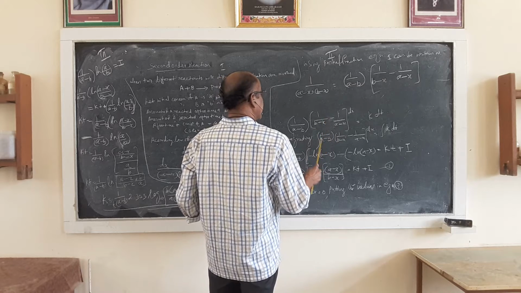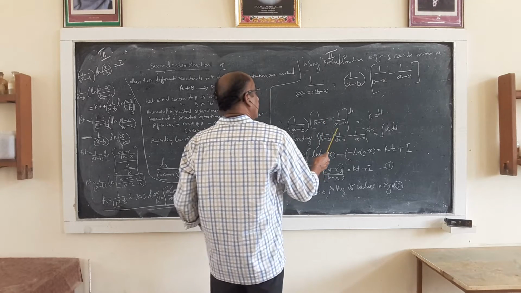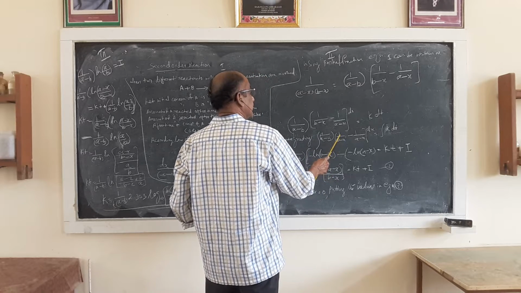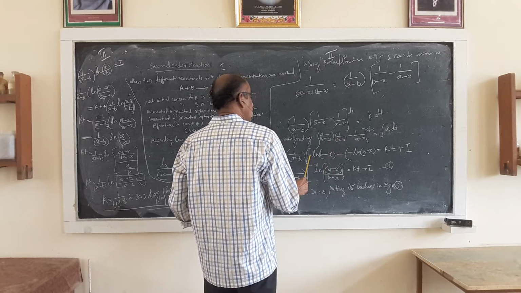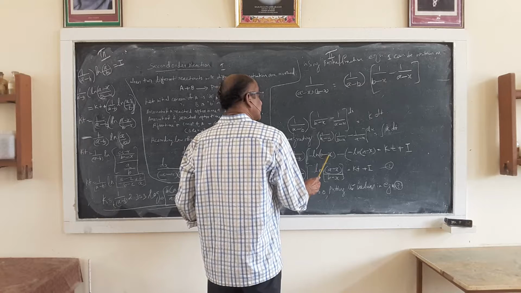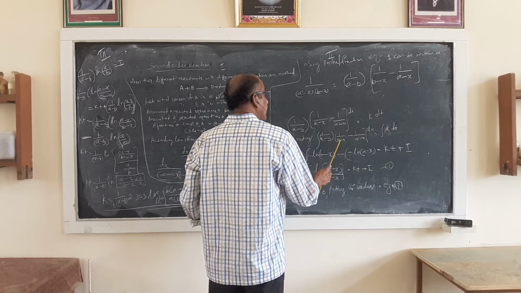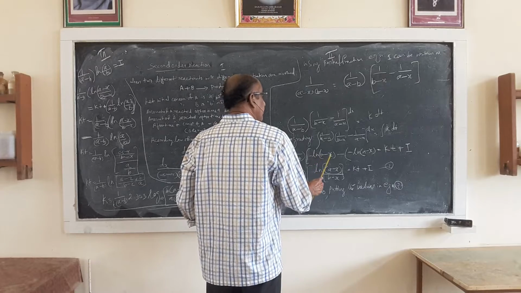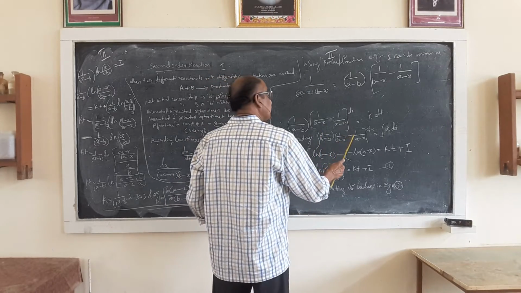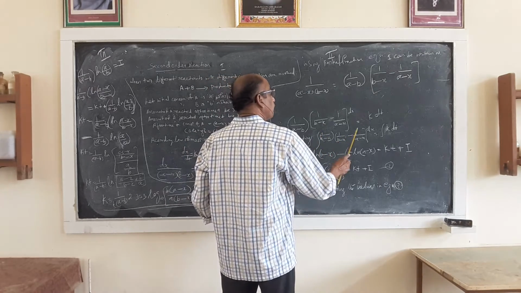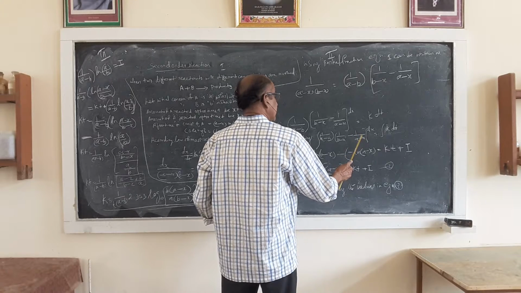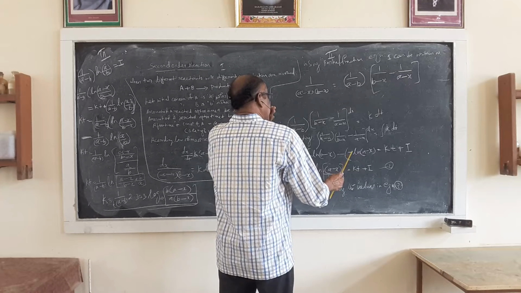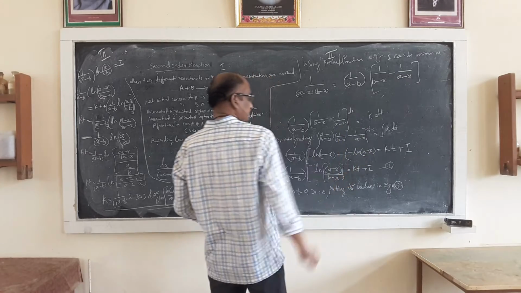What is the integral value of 1 divided by (B minus X)? The integral value is minus ln (B minus X). Then again minus, the integral of 1 divided by (A minus X) is minus ln (A minus X).